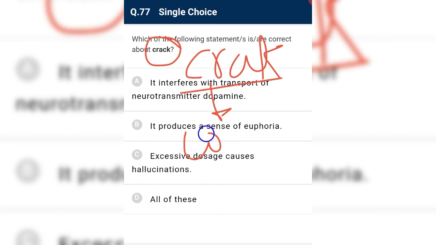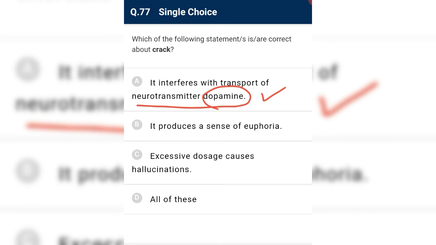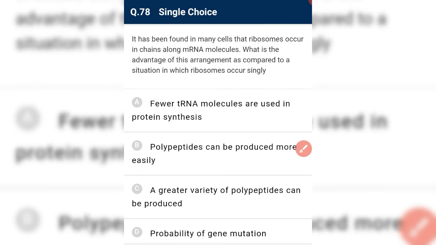Crack means coca alkaloid, and coca alkaloid interferes with the transport of the neurotransmitter dopamine. Yes, it produces a sense of euphoria. What is euphoria? Euphoria means a sense without stimulus. Without a stimulus we sense something as present at a place when actually it is not. Like seeing a ghost: someone saw a ghost, there was no ghost, it only seemed so to them. It is nothing but euphoria. Excessive dosage causes hallucination. Yes, it is absolutely correct. So D is the correct answer.